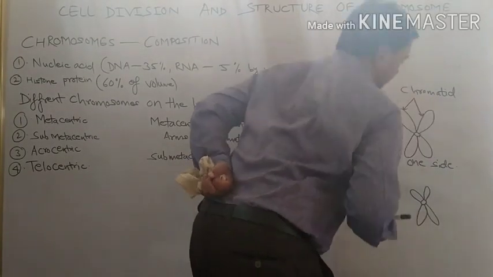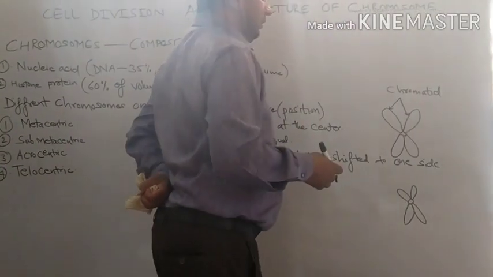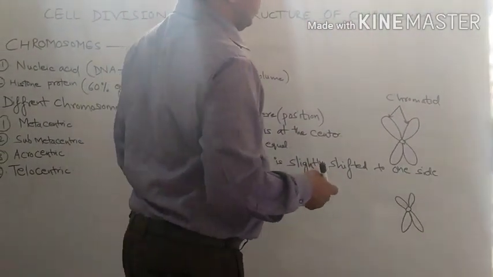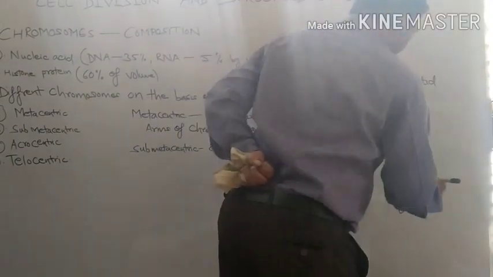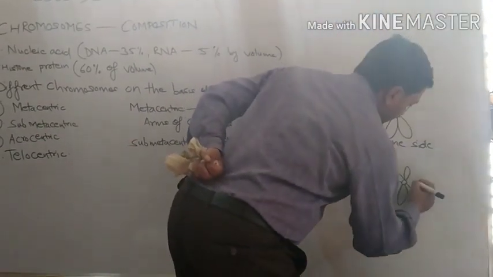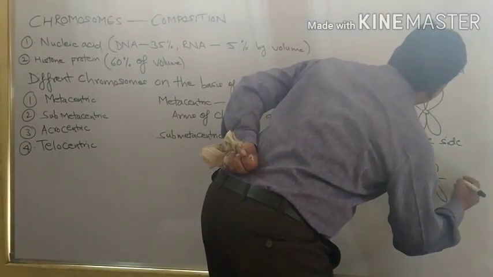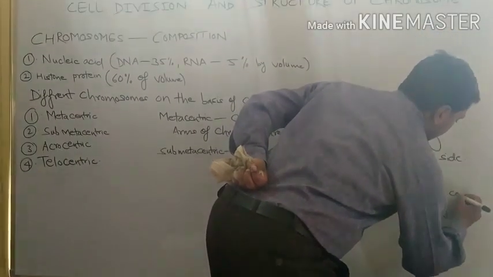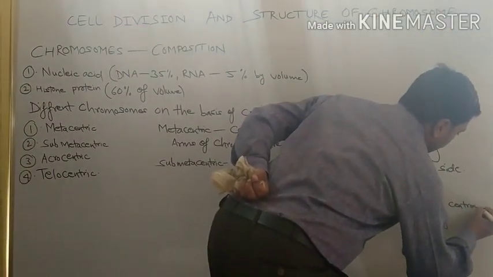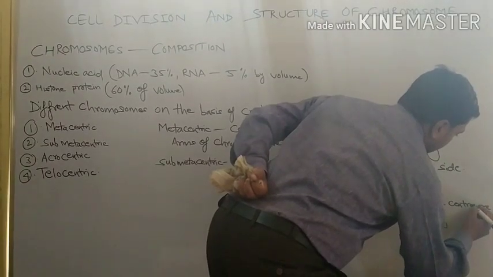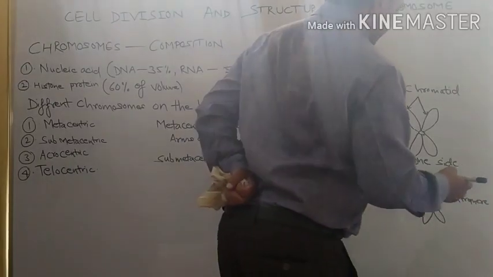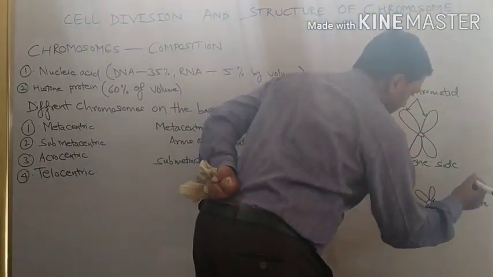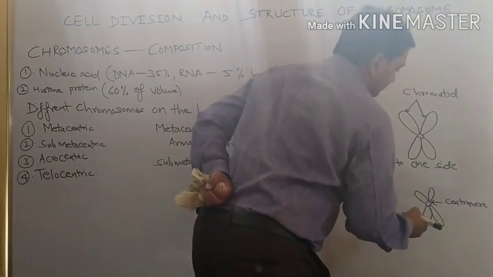One chromatid arm is shorter than the other: one is short, the other is long.